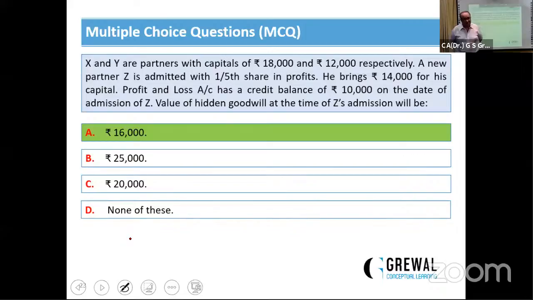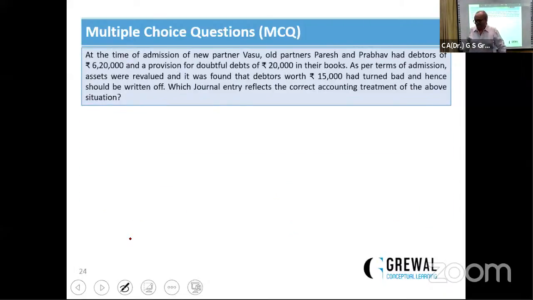No doubt, no question. Now in the next question, before discussing this question, someone has asked me, मेरे कोलीग ने ही अभी पूछा है, suppose when the old provision for doubtful debts is more than the bad debts, after adjusting, there is a surplus in the provision for doubtful debts, how will it be treated?